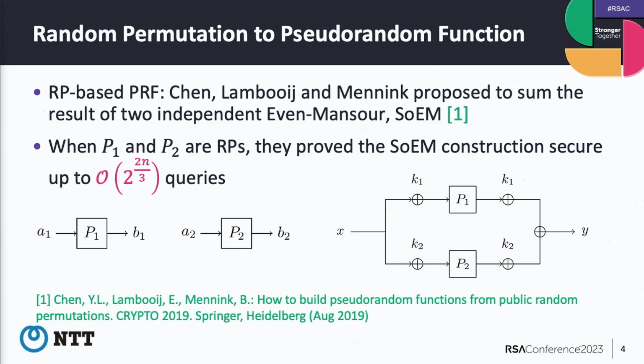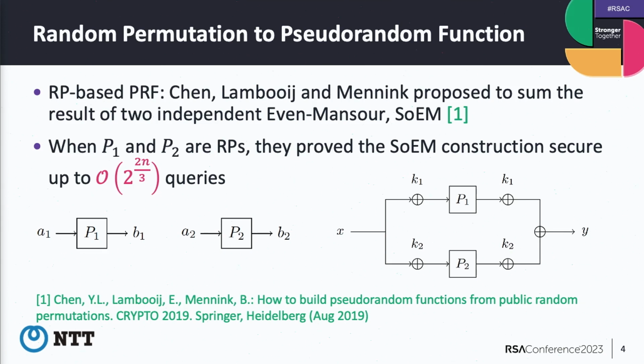The motivation is, for example, if you want to use this primitive in the counter mode. If we use a block cipher, then the block cipher is a permutation, so we cannot get beyond the birthday bound security. But if we directly use a pseudo-random function in the counter mode, then we can prove full bit security. So actually, the pseudo-random function is sometimes more useful than block ciphers.